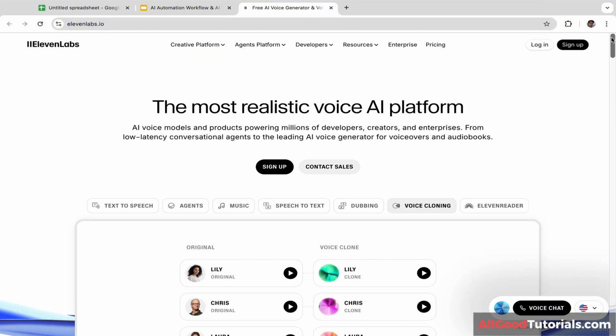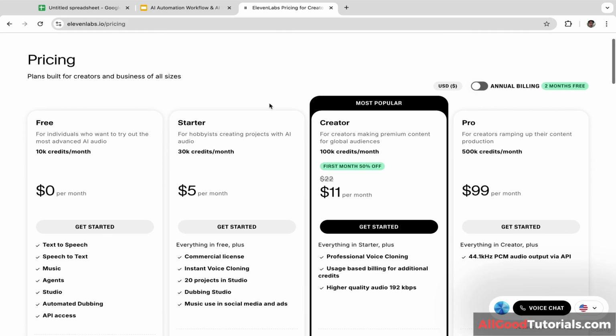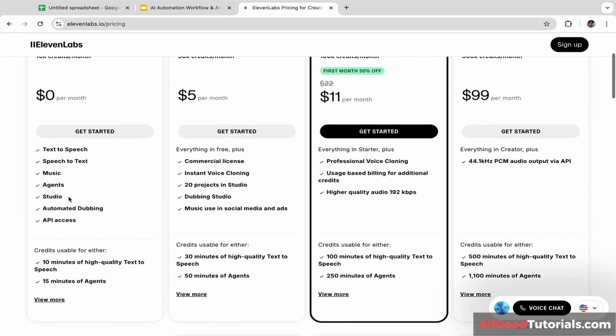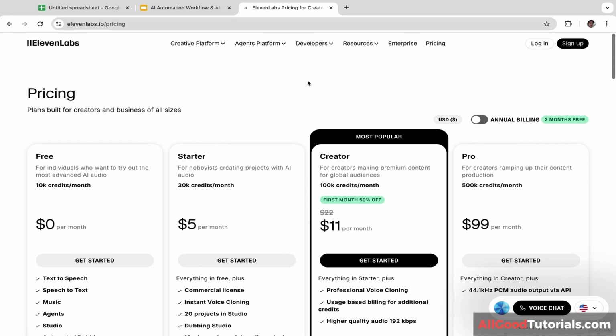And don't worry, 11 Labs is completely free to use. Let's click on pricing. As you guys can see, 11 Labs offers a free plan. Look at this.